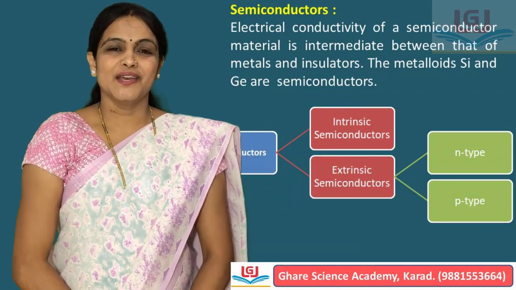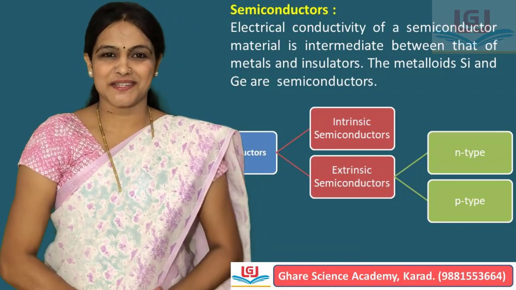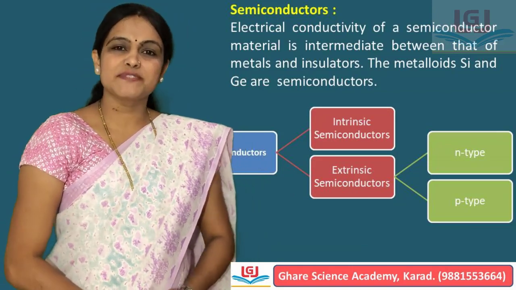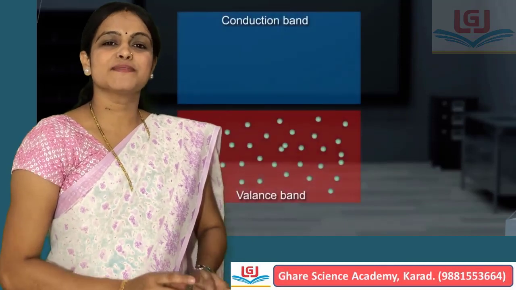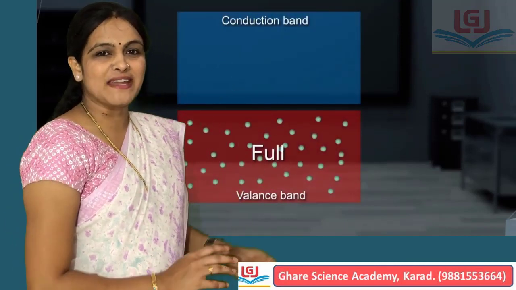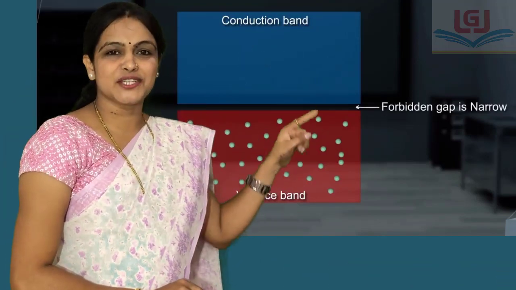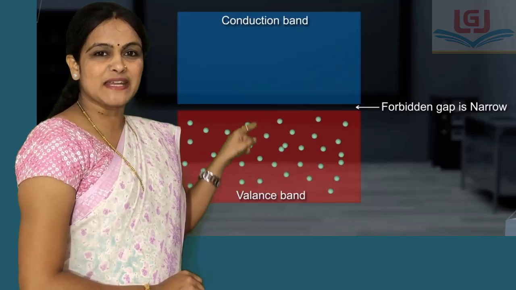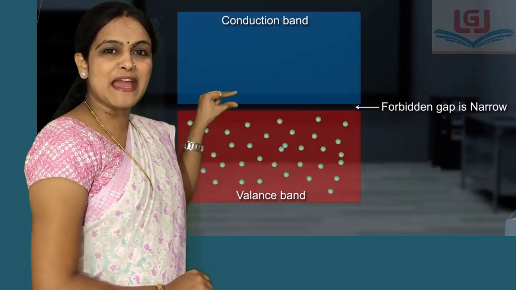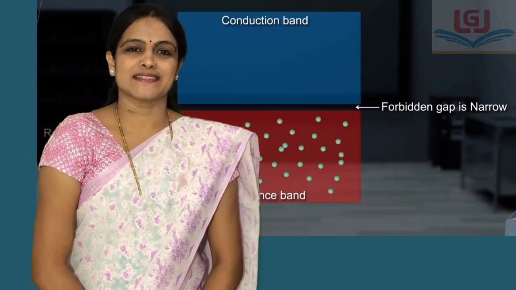In band theory, we study about band gap, valence band and conduction band. In case of semiconductors, valence band is full of electrons while conduction band is empty, and there is less energy difference between conduction band and valence band. That means band gap or forbidden energy gap is less.